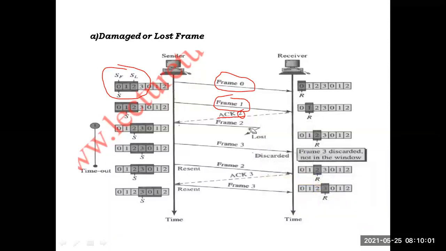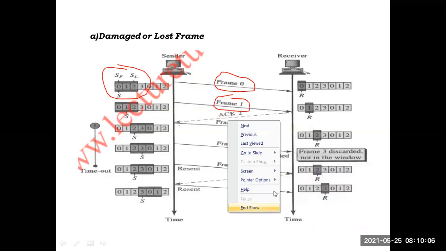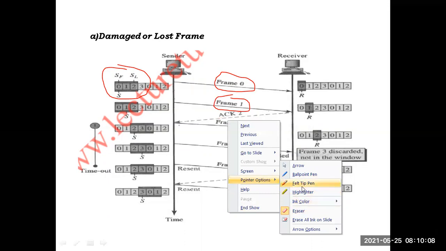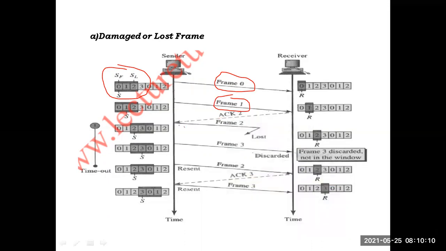On receiving the acknowledgement, the sender understands that frame 0 and frame 1 were successfully received by the receiver. Now I have to send frame 2. So he has sent frame 2. Unfortunately, frame 2 was lost in the middle. The receiver requested frame 2, the sender sent it, but unfortunately frame 2 was lost in the middle.